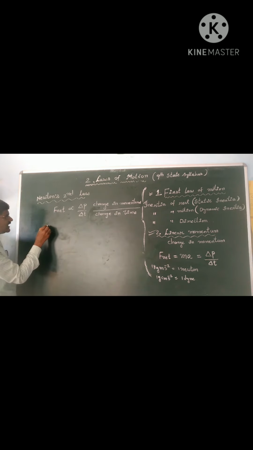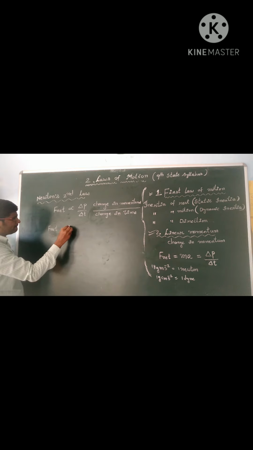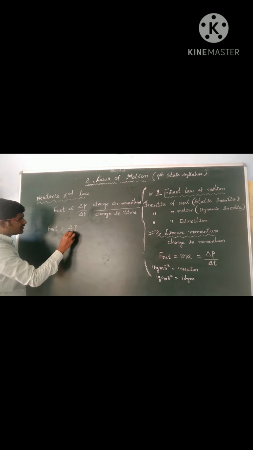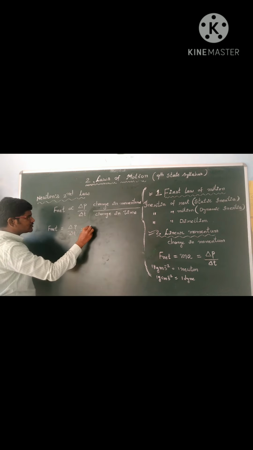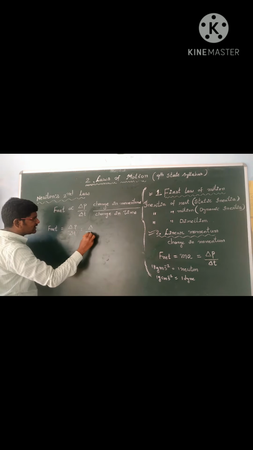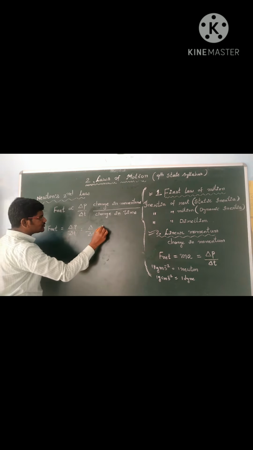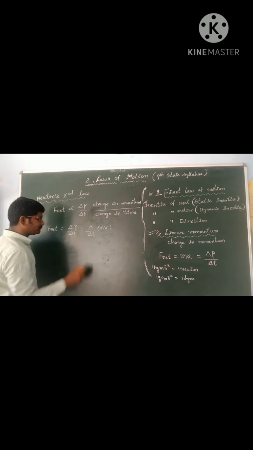We just calculated that this F net is equal to delta P by delta T. So P means you are writing m into v.